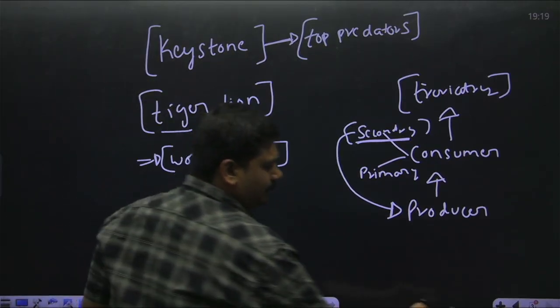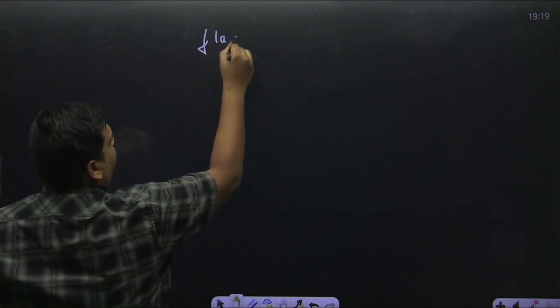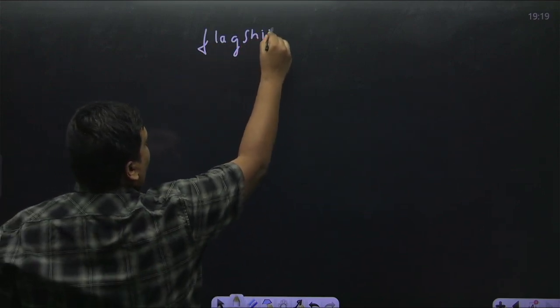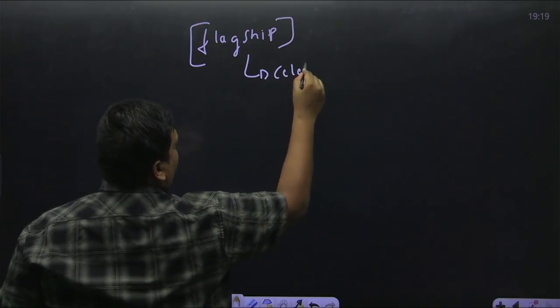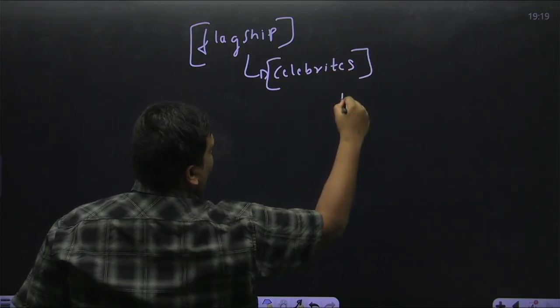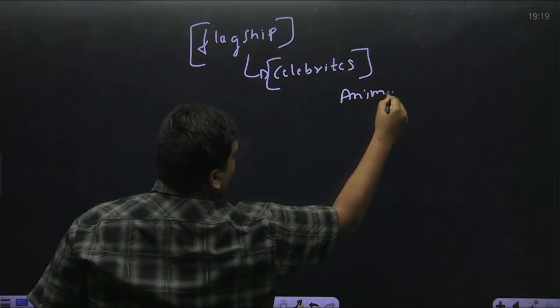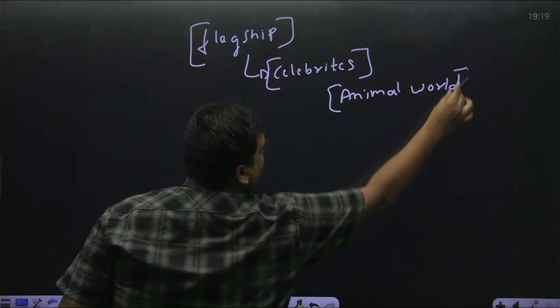Now the next type of species is the flagship. Flagship species are the celebrities of the animal world. We know what are celebrities, right?